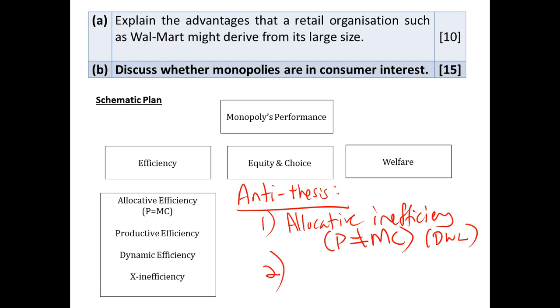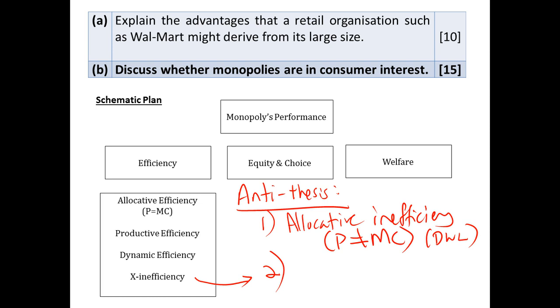The second point here is X-inefficiency. Remember just now when we talked about dynamic efficiency, we argued that if the markets were contestable, meaning there's a threat of another firm entering, then your monopolies logically will want to engage in R&D and innovation to differentiate themselves, to stay relevant and stay competitive.